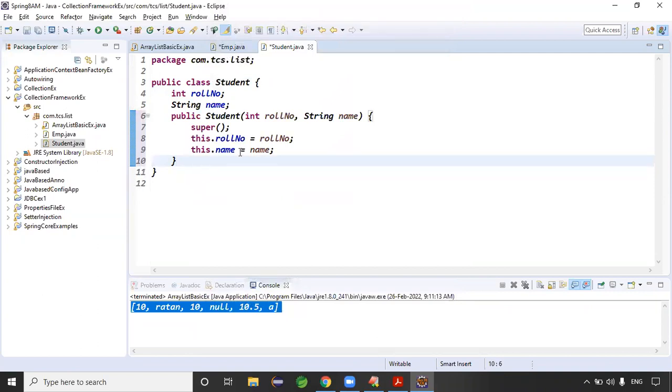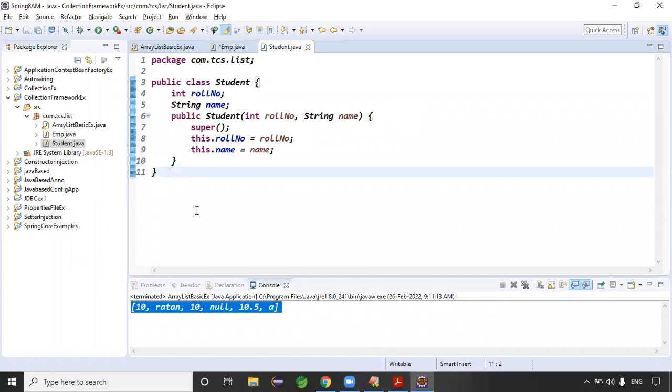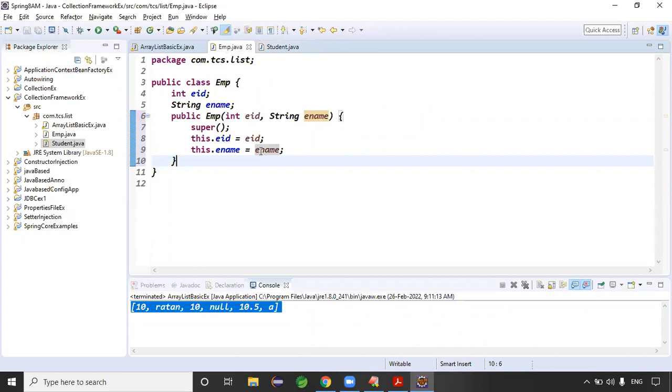I hope everyone knows this, right? This code, constructor to initialize the data. If not, you can check the previous classes. See guys, the employee class is ready, and the student class is ready.